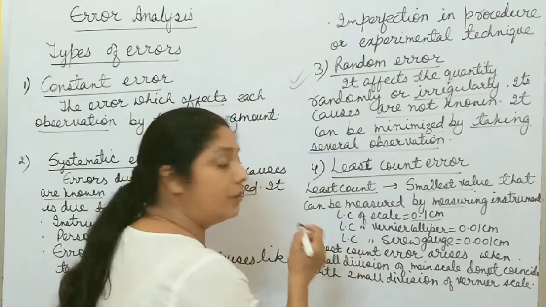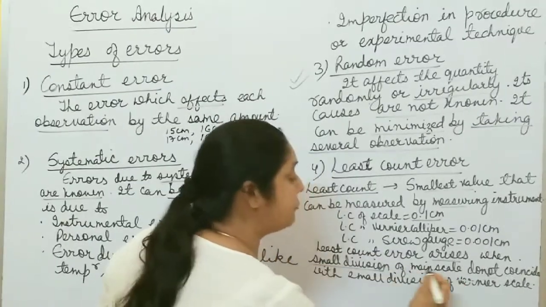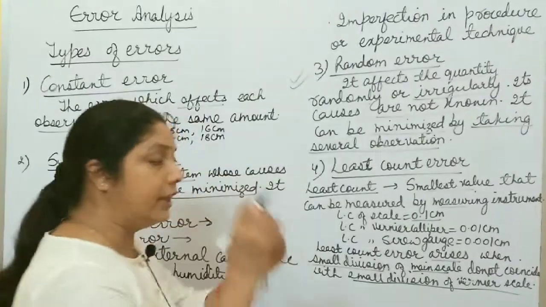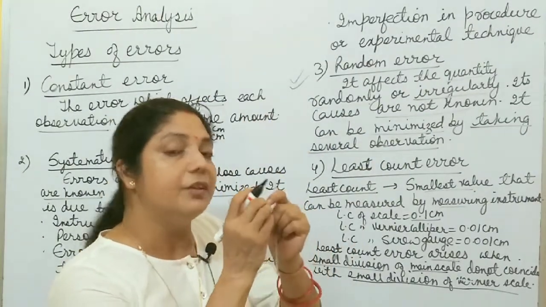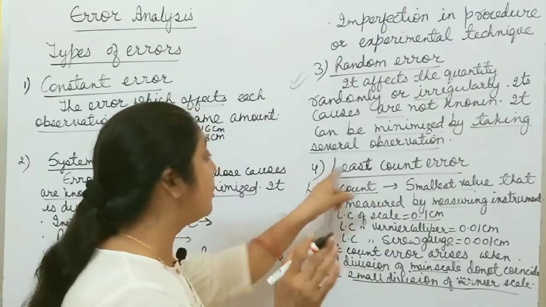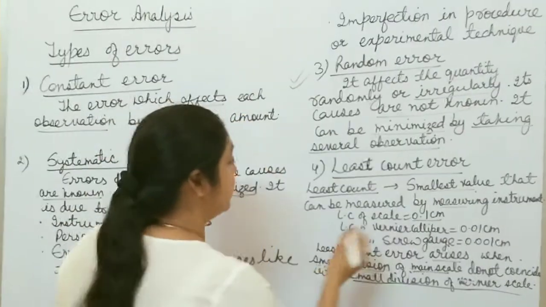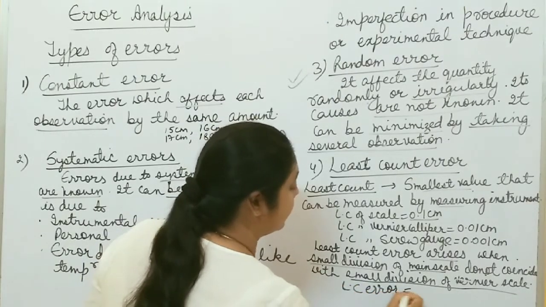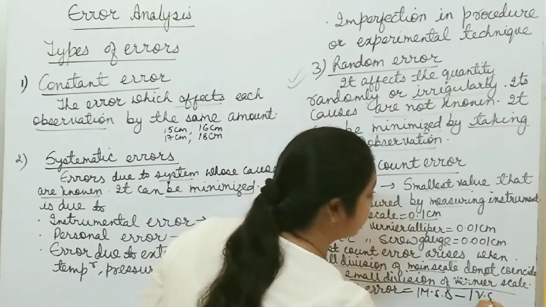So what is this least count error? Least count error arises when a small division of the main scale does not coincide with a small division of the vernier scale. There are two scales, one is the main scale and the other is the vernier scale, right? If the zero of both scales coincide, it means no least count error. But least count error arises if there is a difference between the main scale and vernier scale. So you can write, least count error is the difference between one main scale division minus one vernier scale division.